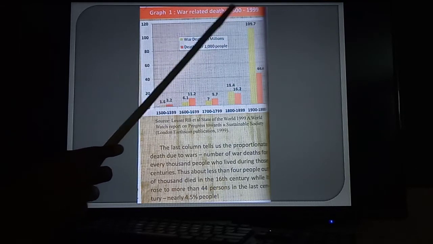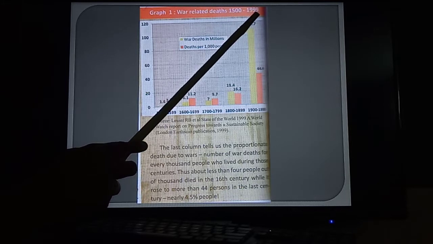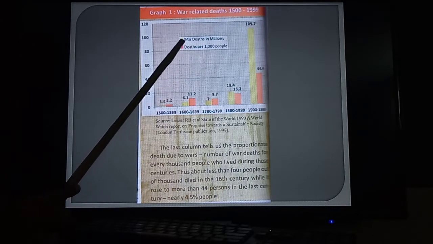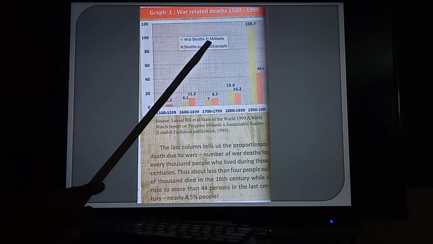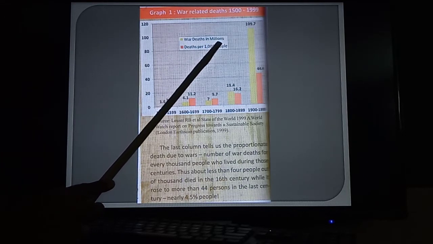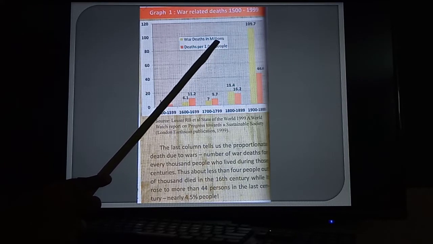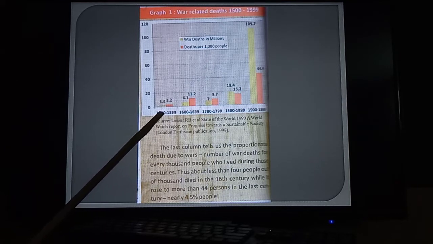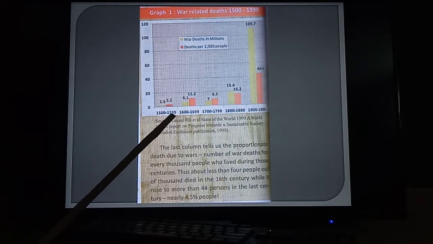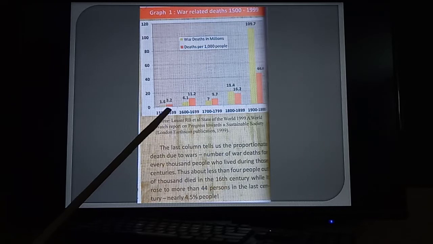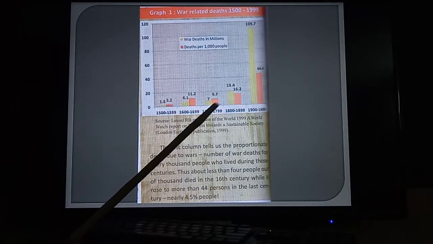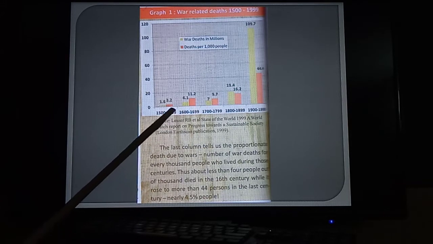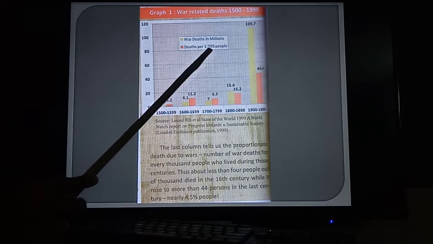War related deaths, 1500 to 1990. So now look at here the indicators. Yellow color indicates war deaths in millions. 1 million is equal to 10 lakhs. So we know that. Next, deaths per 1000 people. Now listen, here 1500 to 1599, that means 100 years. So every 100 years from 1500 to 1999, how many people died? For 1000, how many people?